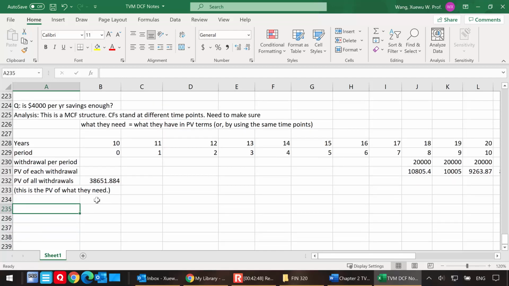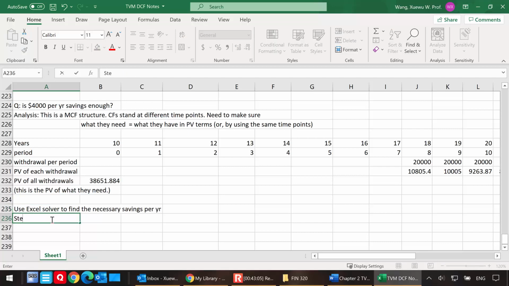Now let's look at what they have. What they have is coming out of the savings. So I'm going to use Excel Solver to find the necessary savings per year. Step number 1: remember when you use Excel Solver, you always follow the 3-step procedure.